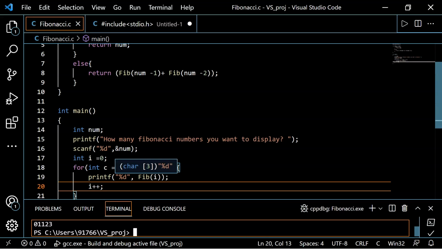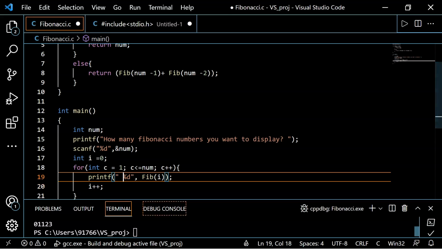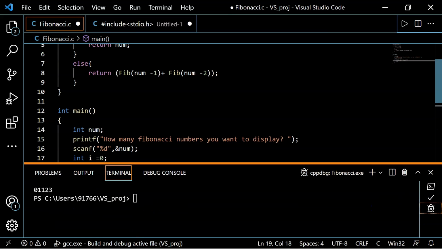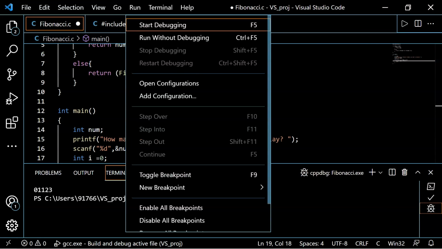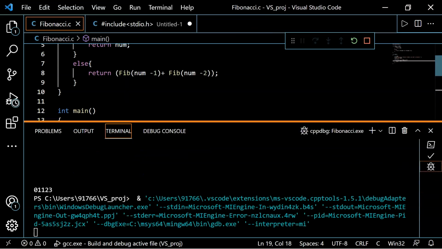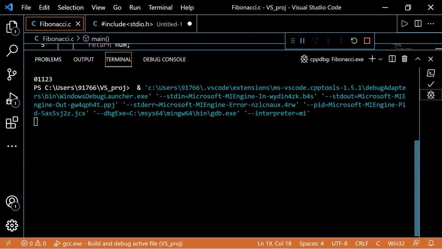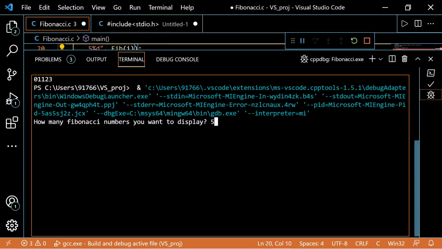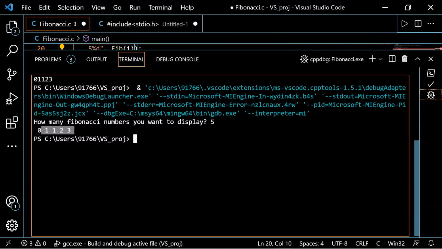So let's do that by adding space here. And now recompile our code. Okay, so these are our first 5 Fibonacci terms.